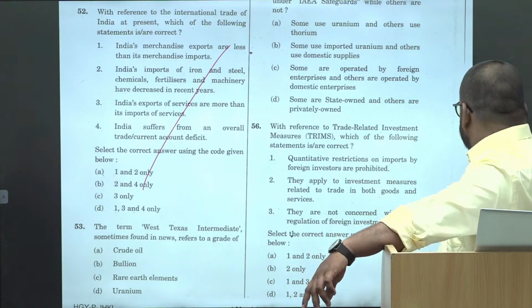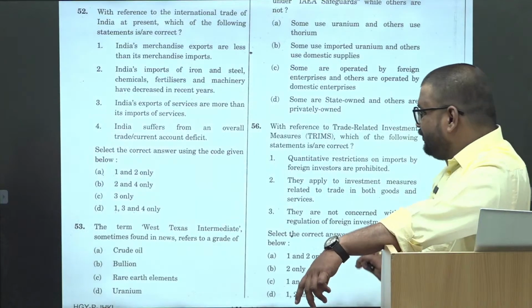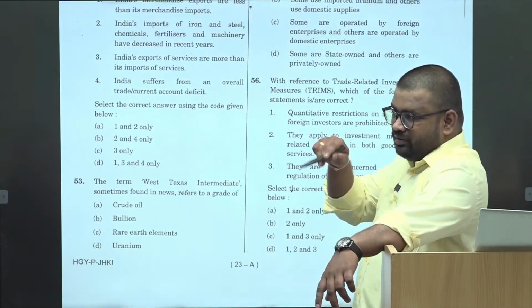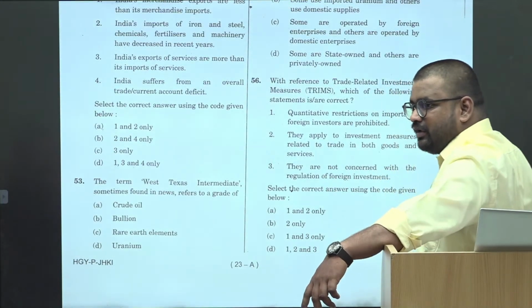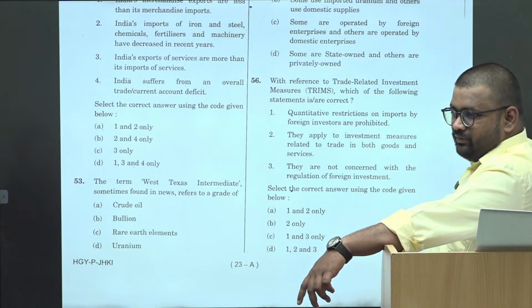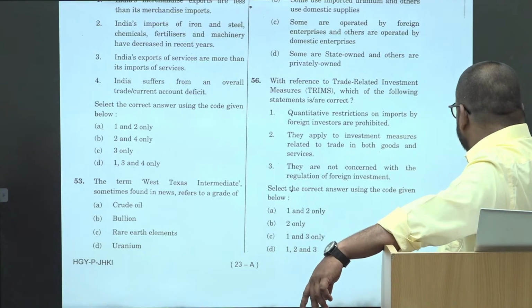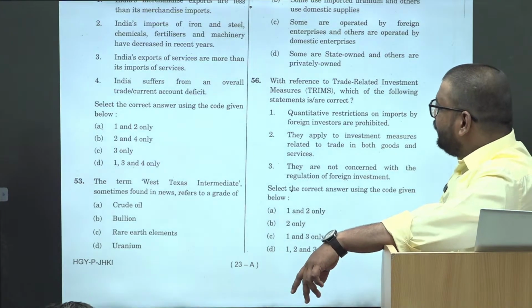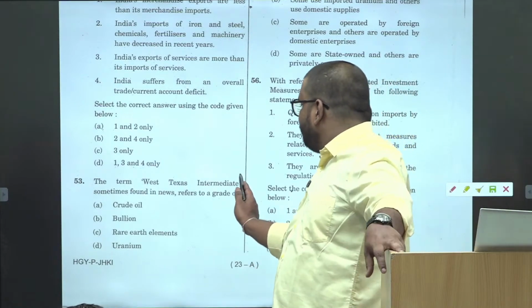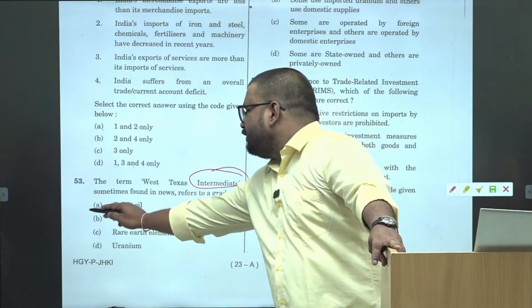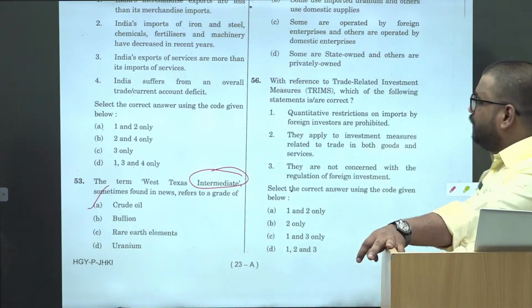वो नहीं पता. वो नहीं बताया उन्होंने. They are just given the mark. वो नहीं पता. क्या होता है उनका. ठीक है. Then term West Texas Intermediate, again it was in use with respect to the crude oil. ये current affairs based question था.